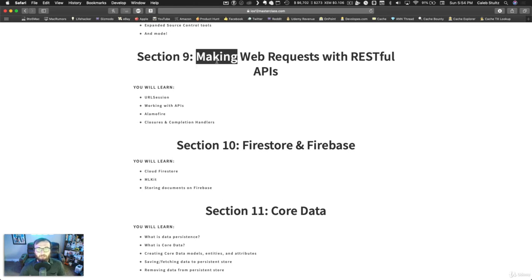After that, we'll dive into making web requests with what is called a RESTful API. You'll learn about things like URL sessions, working with APIs, Alamofire, closures, and completion handlers. And if all of that sounds like complete nonsense to you, that's totally fine. Basically, this is going to be connecting to the internet, downloading data to the device, and using it. It's going to be really cool, and there are so many uses for this specific skill.